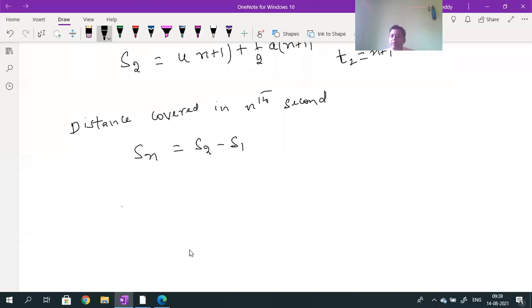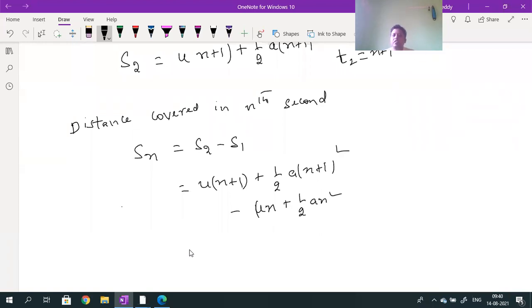Few members are telling S2 minus S1. S2 value I know. S2 value is U into n plus 1 plus half into A into n plus 1 whole square. Wait, students. Minus U into n plus half into A into n square.